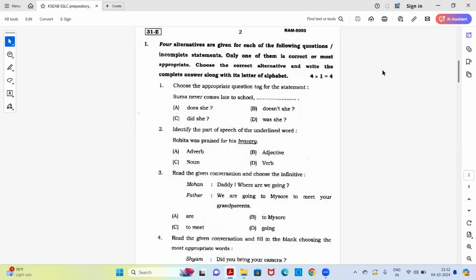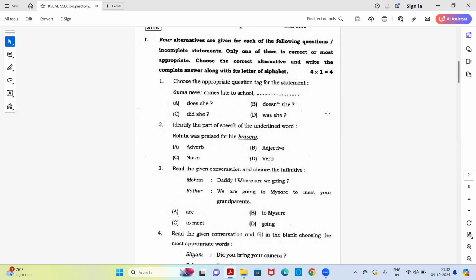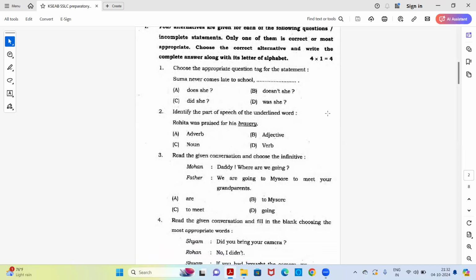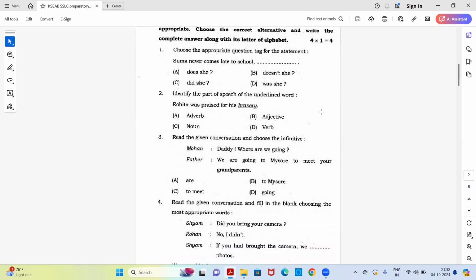So the first main is a multiple choice question. You need to choose the correct alternative and write the complete answer along with its letter of alphabet. You have 4 marks for this main. Suma never comes late to school, does she? Doesn't she? Did she? Or was she?